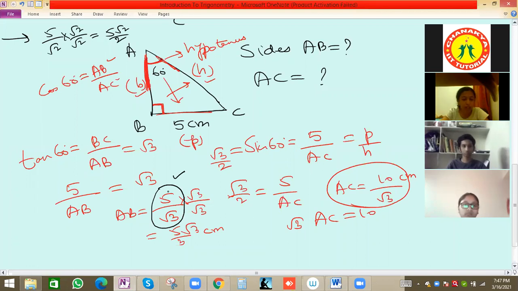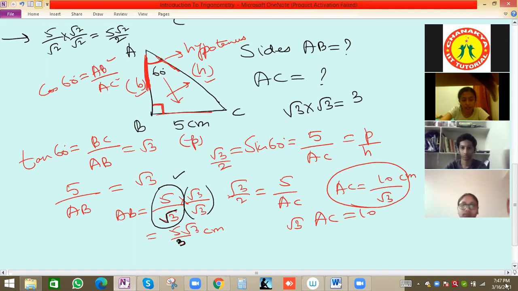Then why did we multiply it by root 3 by root 3? Because in the denominator we have this root notation. To get the denominator as a normal value, like 5 we had now, we can eliminate the root. Root 3 by root 3 is basically 1, they cancel. That's why we multiply, to remove this root sign, so root 3 into root 3 will be 3.